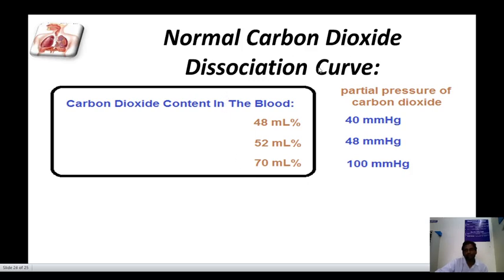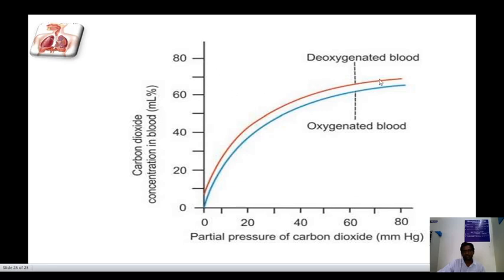In the normal carbon dioxide dissociation curve, values include 48 ml percentage, 52 ml percentage, and 70 ml percentage against partial pressures of 40 mm Hg, 48 mm Hg, and 100 mm Hg, for oxygenated and carbon dioxide concentrated blood. This graph shows that. Thank you very much.